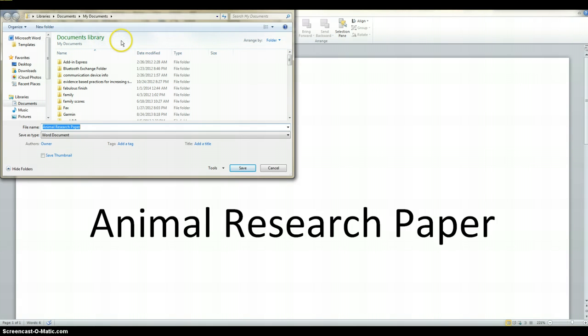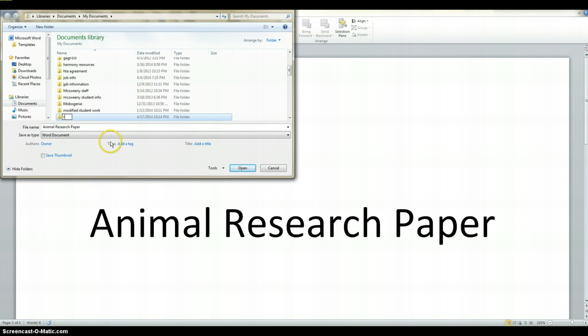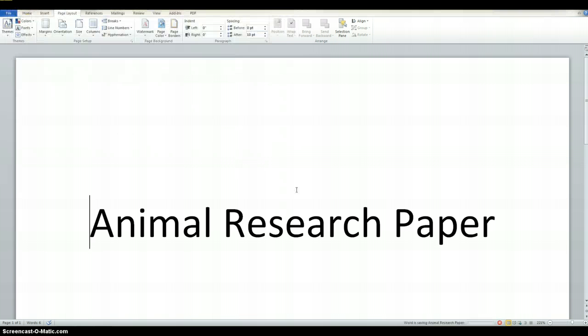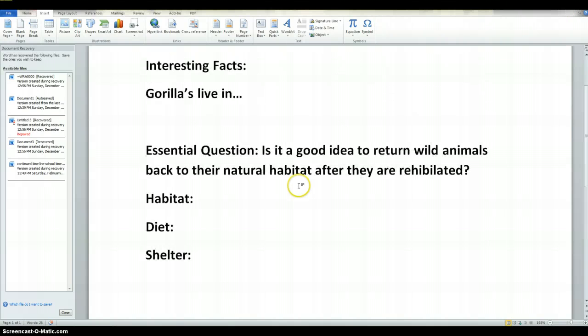I'm going to look in this folder real quick. Label that research paper harmony. So I'm going to double click there. That means that it's highlighted, so I'll be able to do that. Then when I click that, see how it opens? Now this file that I've named animal research will go right into there. So I click save. And now that paper is saved, so I can go ahead and close it. And remember, the X button is your close. Okay, so now we're back to here.